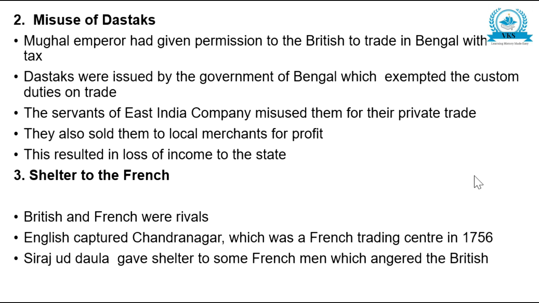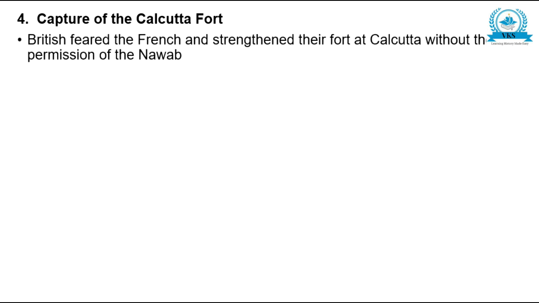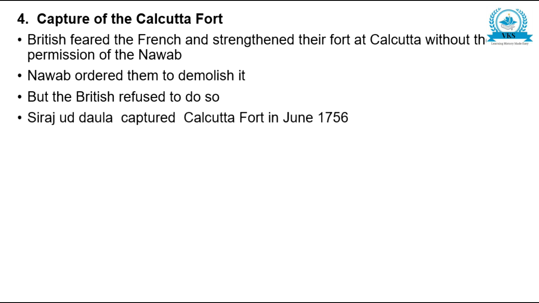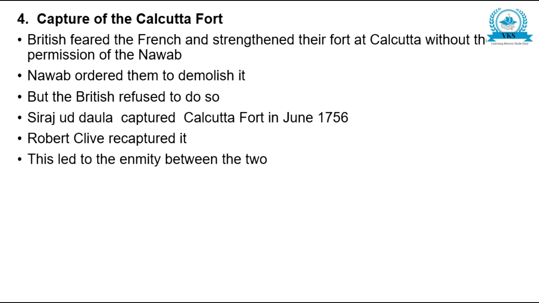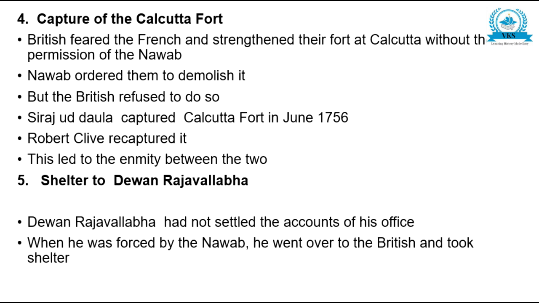Now let us continue with the causes. Capture of Calcutta Fort. The British feared the French and strengthened their fort at Calcutta without the permission of the Nawab. The Nawab ordered them to demolish it, but the British refused to do so. Siraj-ud-Dawla captured Calcutta Fort in June 1756, and Robert Clive recaptured it. This led to the enmity between the two. Shelter to Dewan Rajavallabha. Dewan Rajavallabha had not settled the accounts of his office. When he was forced by the Nawab, he went over to the British and took shelter. This angered the Nawab.